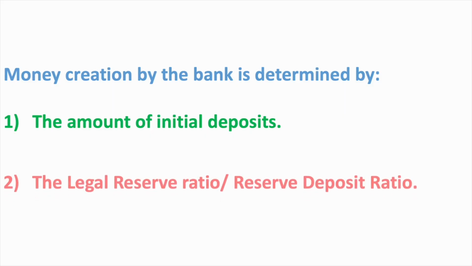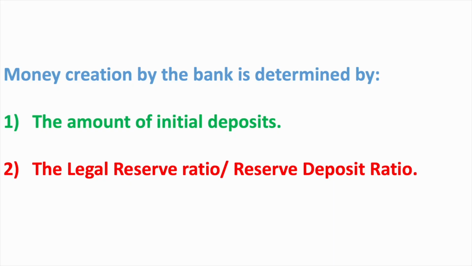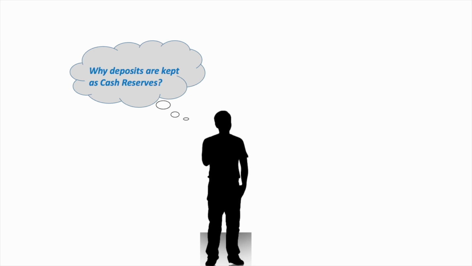Secondary deposits are the result of primary deposits. Thus, secondary deposits are also called credit deposits. Second thing is legal reserve ratio or reserve deposit ratio. It is legally compulsory for the banks to keep a minimum amount of their deposits as reserves. That fraction is called legal reserve ratio. Now question is that why deposits are kept as cash reserves?